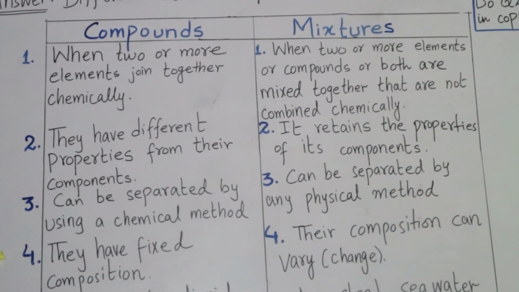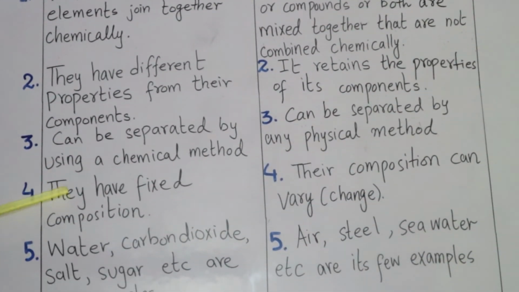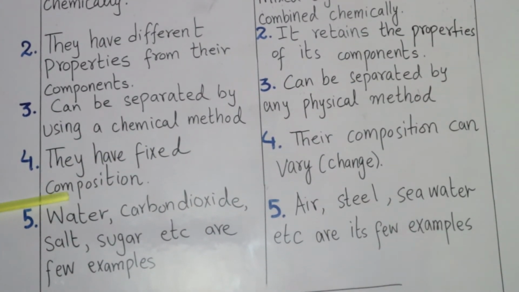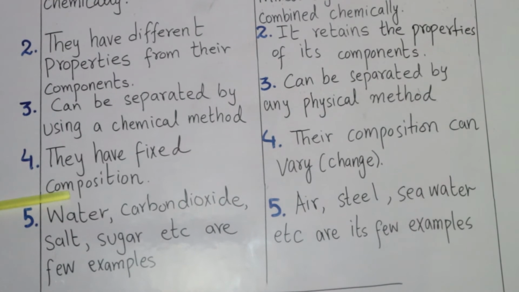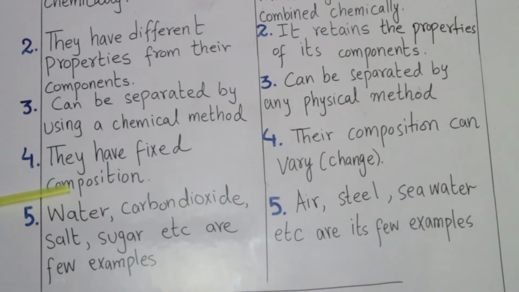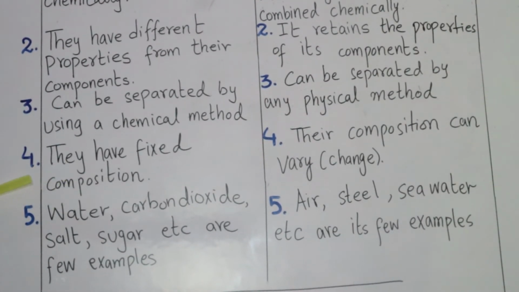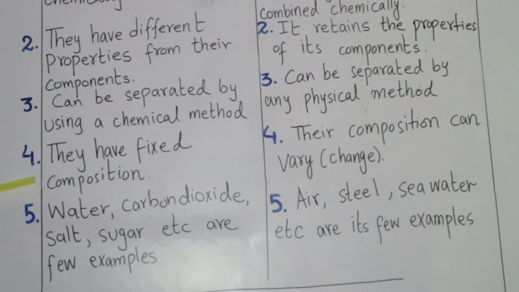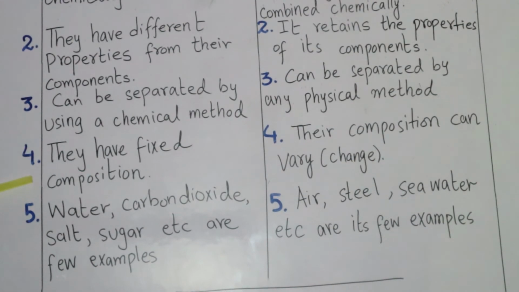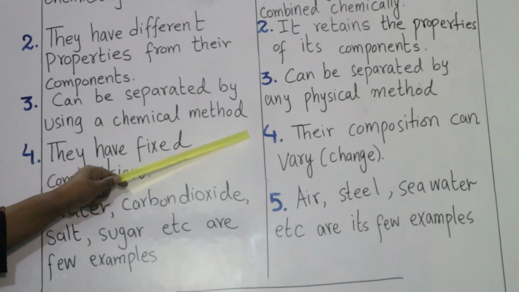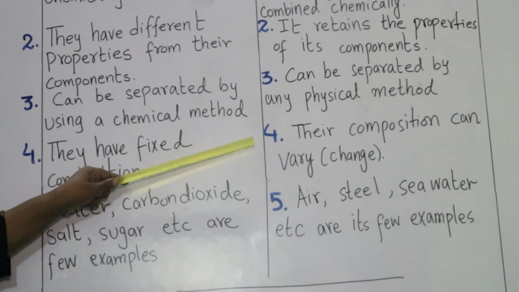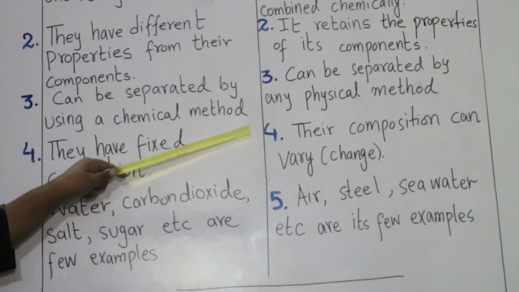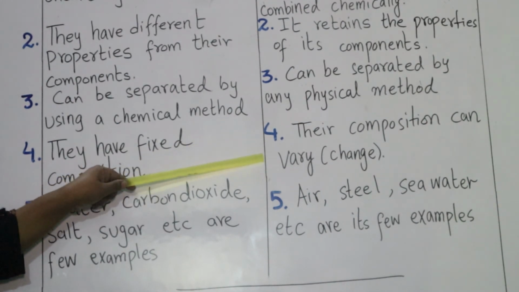The fourth difference is that compounds have fixed composition. All the elements which are combined chemically have fixed composition. They are combined in a fixed ratio, while mixtures have different composition. Their composition can vary.